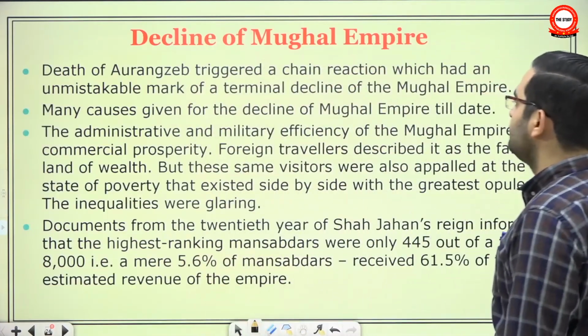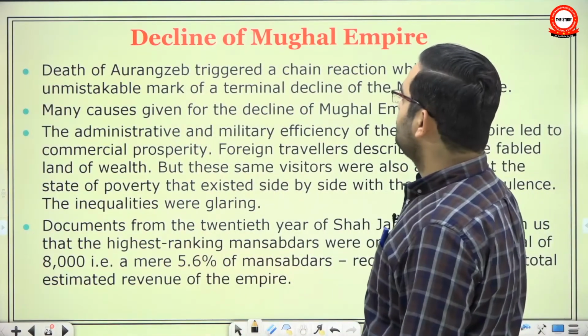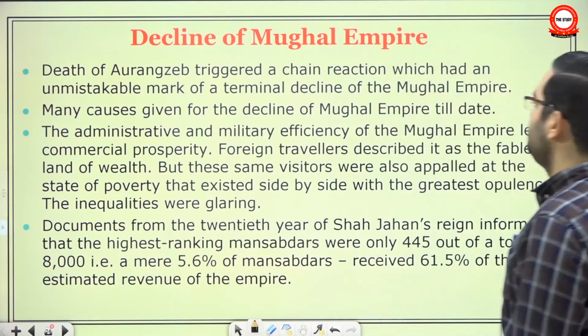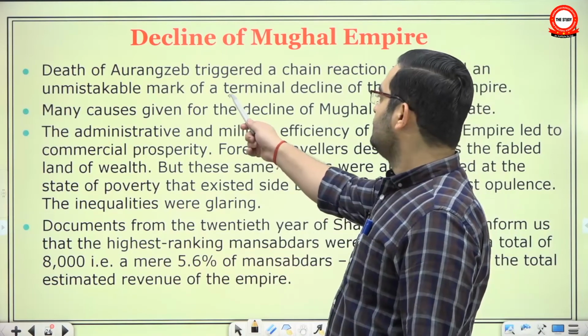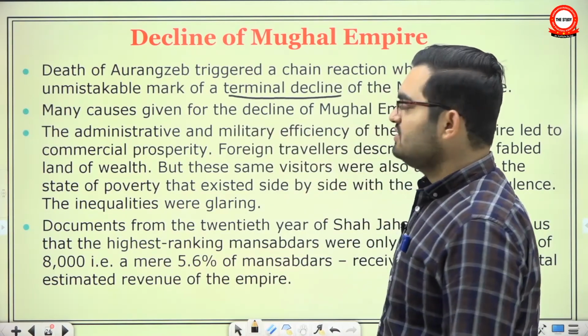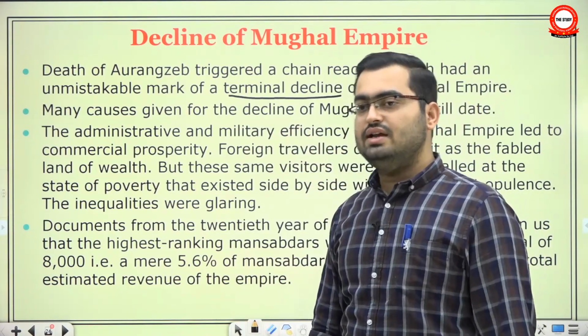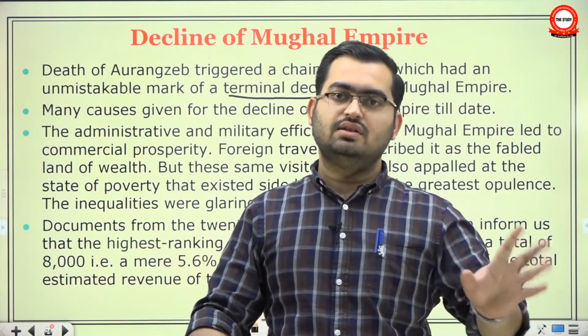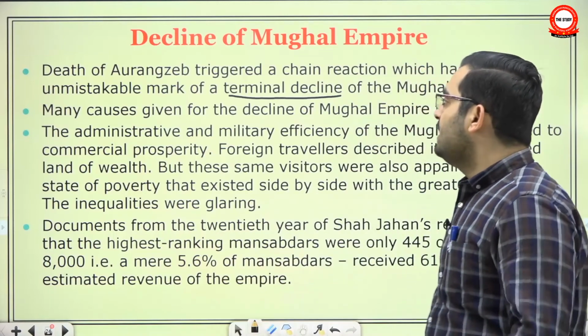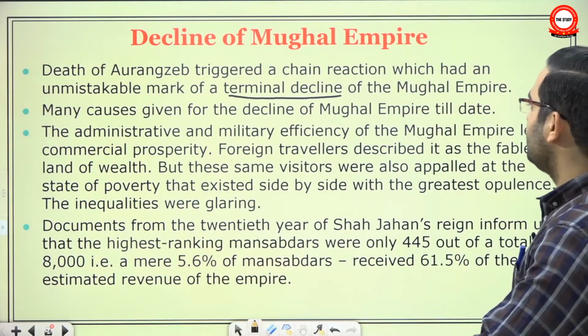Then, decline of Mughal Empire. Death of Aurangzeb triggered a chain reaction which had an unmistakable mark of a terminal decline of Mughal Empire. I mean, the events after Aurangzeb's death are so unfortunate that when you read it in modern India, you say, okay, it's beyond doubt that the empire is declining. Many causes are given for the decline of Mughal Empire.